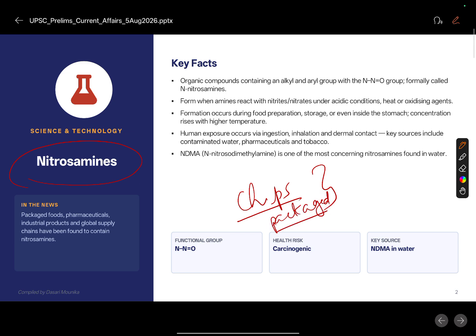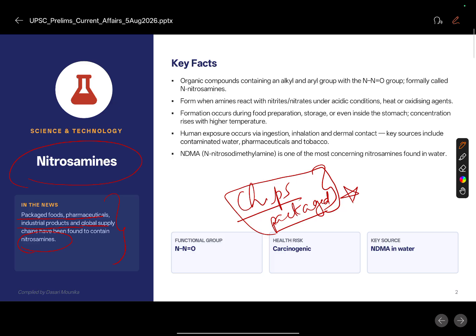Recently, in a scientific journal, there is a publication which states that all packaged food, pharmaceuticals, industrial products, as well as supply chain have been found to be containing nitrosamines. So nitrosamines are present in all these components like packaged food, pharmaceuticals, industrial products, and all.